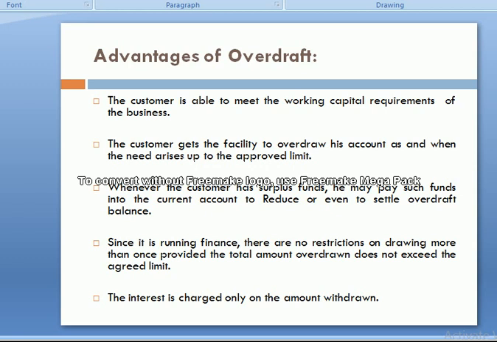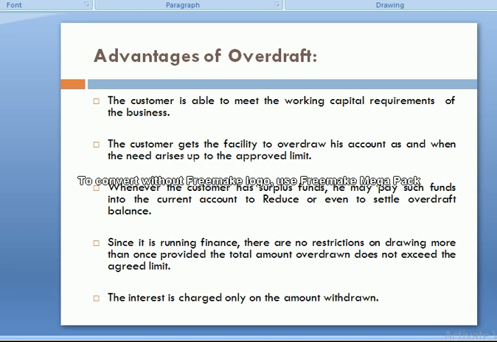Look, if I withdraw a 3 lakh overdraft, and when I have surplus money I deposit 1 lakh in my account, my account balance will not be 1 lakh. Why? Because I made a 3 lakh overdraw, so my account is debited 3 lakh and it shows a negative balance of 3 lakh.